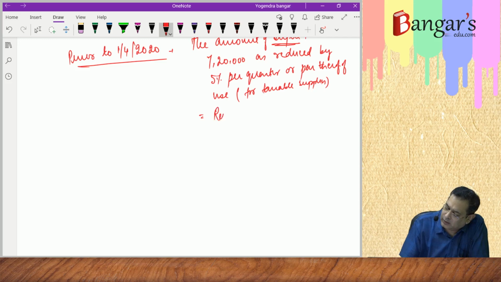The remaining amount will be added to common credit.